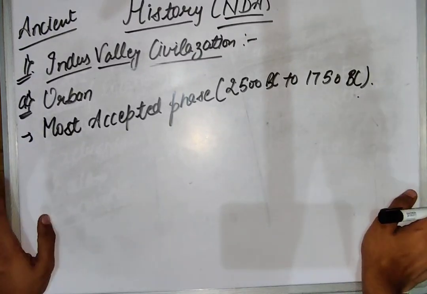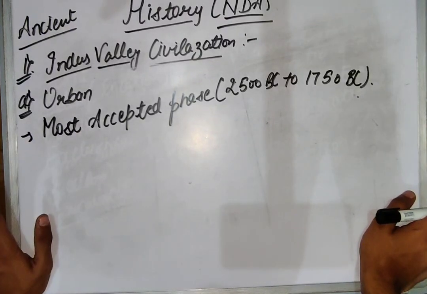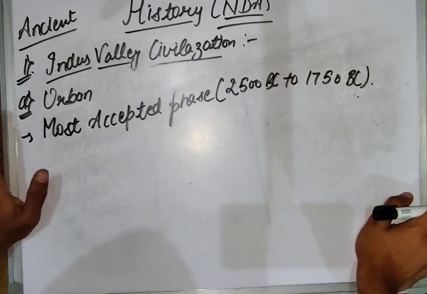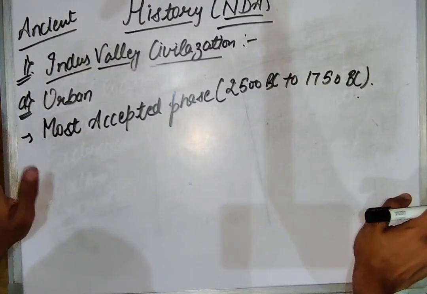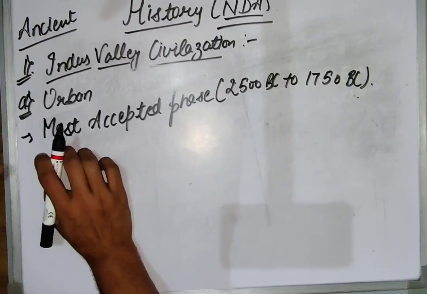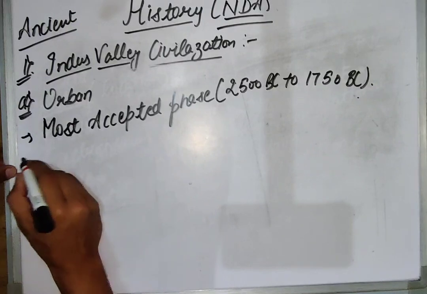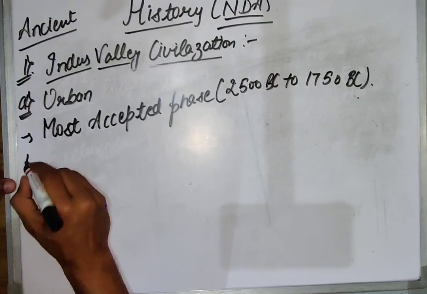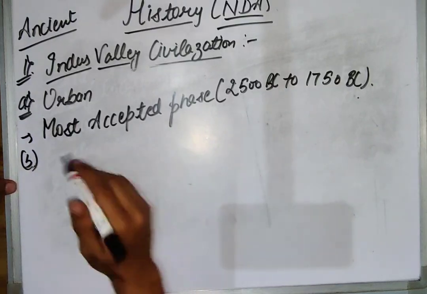This was the most accepted phase of Indus Valley civilization. From 2500 BC to 1750 BC, Indus Valley civilization was accepted. And excavation of this site had first happened in 1920.